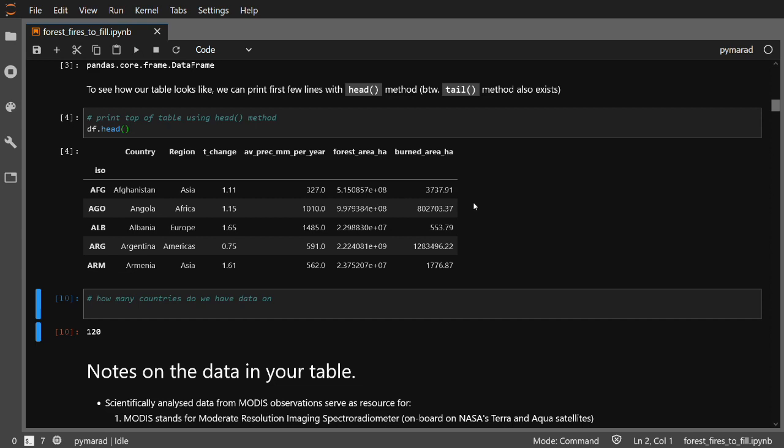Note that missing even a single column entry for a country means we cannot proceed with our analysis, so those have been already discarded. How many countries then do we have the full data on? We can ask by asking for the length of our data frame, which returns 120. How many countries are there in total? Almost 200, which means that we have data for 2/3 of the world countries and we are ignoring 1/3 of them.